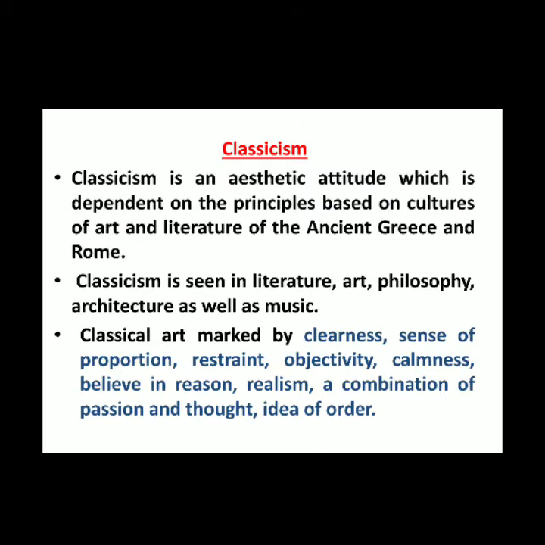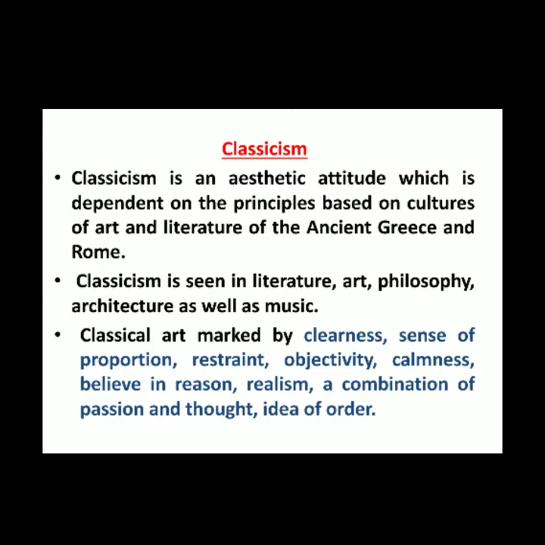So classicism is an aesthetic attitude dependent on principles based on the culture of art and literature of ancient Greece and Rome especially, okay. Classicism is seen in literature, art, philosophy, architecture as well as music. Classical art is marked by clearness, sense of proportion, restraint, objectivity, calmness, belief in reason, realism, a combination of passion and thought, and orderliness. In so many periods of English literature, you will find the tendency of classical art.